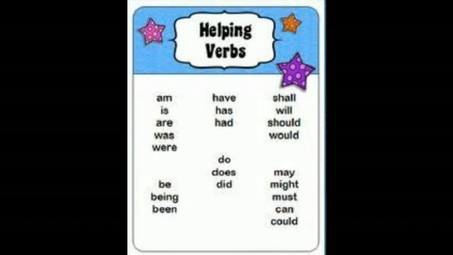Am is used with the subject I. Is is used with he, she, or it, that means a singular noun. Are is used with a plural noun. Then was is the past tense for a singular noun, and were is the past tense for a plural noun. Then have is for plural nouns, has and had for singular nouns. Then shall, will, should, would are used as helping verbs.